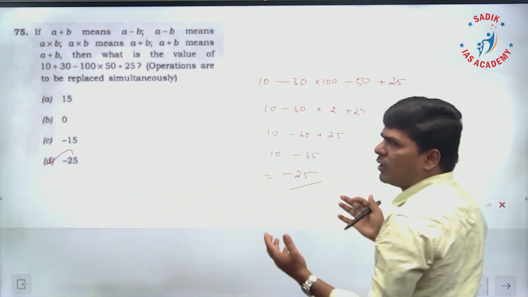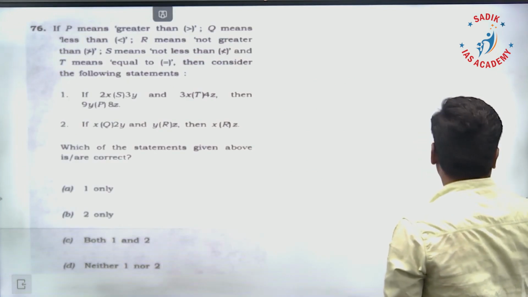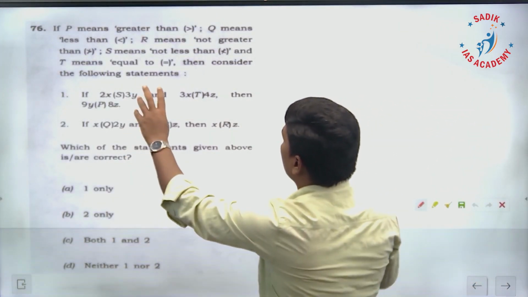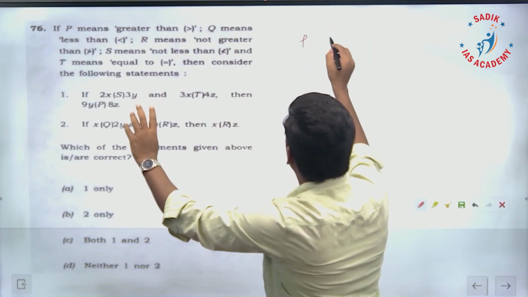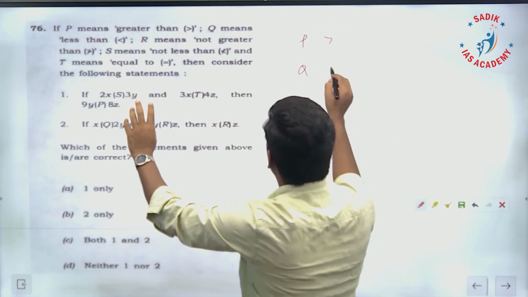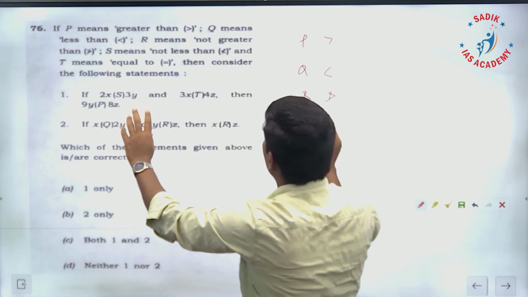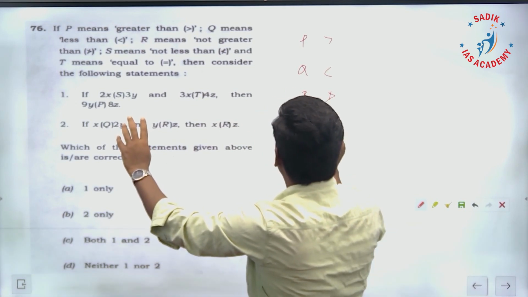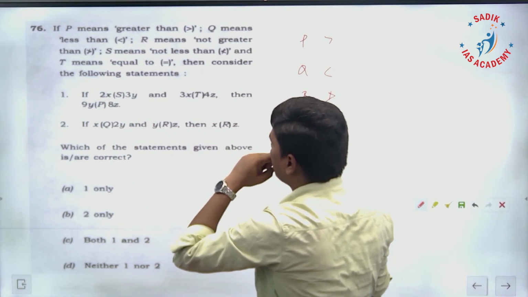A simple question. Okay. 76. So, they have given what P means. P means greater than, Q means less than, R means not greater than, S means not less than, T means equal to. Then consider the following statements.